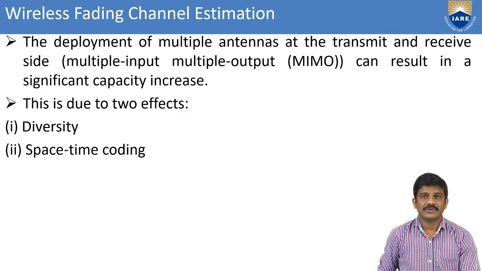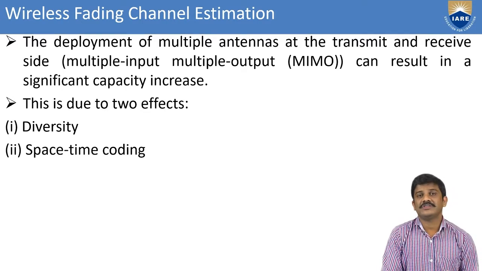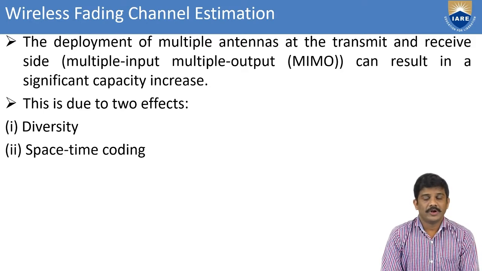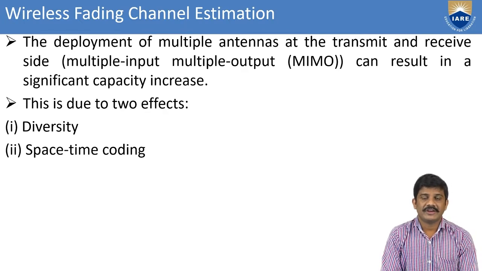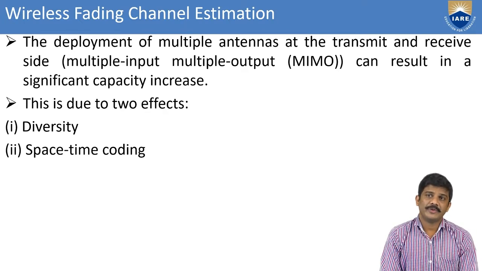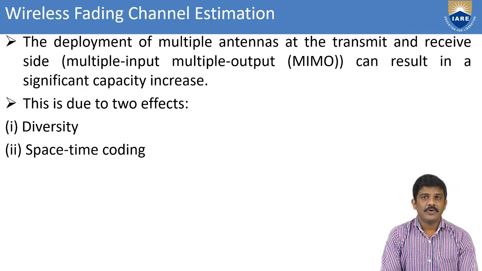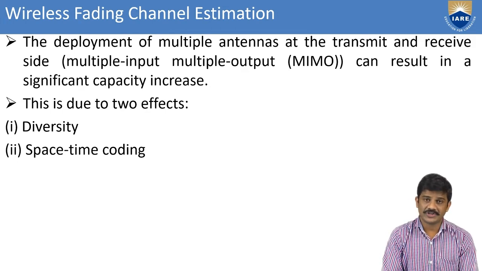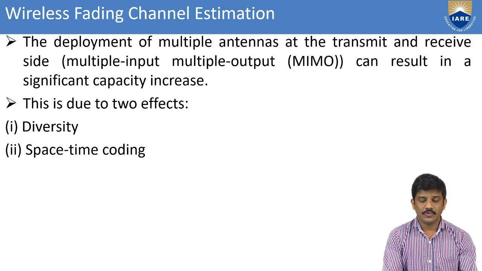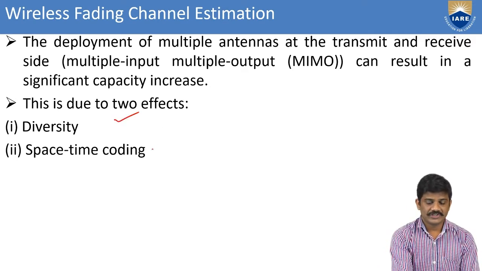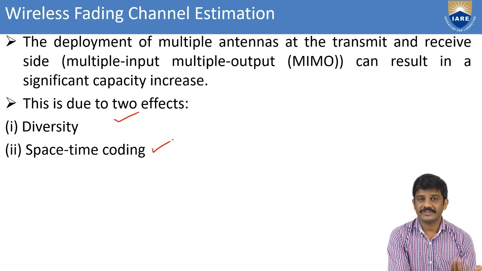Here we deploy multiple antennas. In wireless technology, the advanced technology is multiple input multiple output, on the transmit and receive side. Multiple input and multiple output result in a significant capacity increase. For that we have two factors: diversity and space-time coding. Those we also discuss in this session.